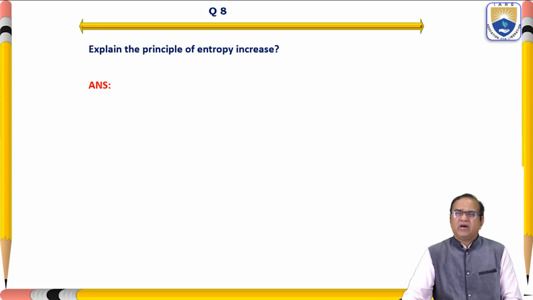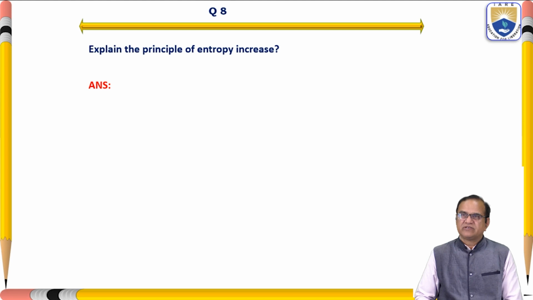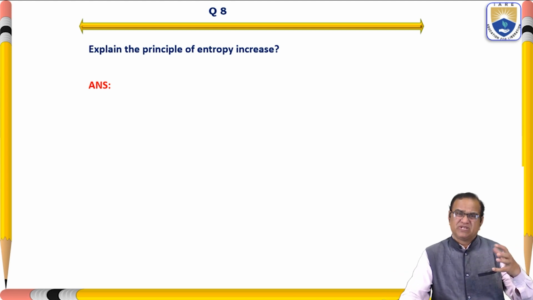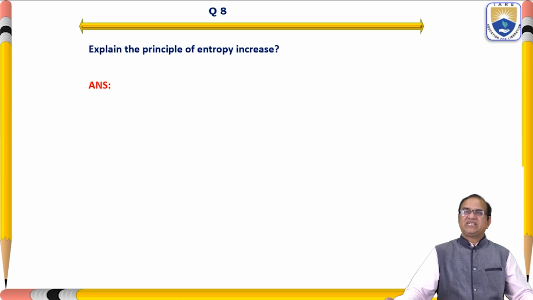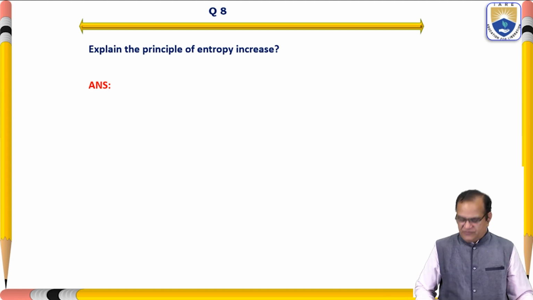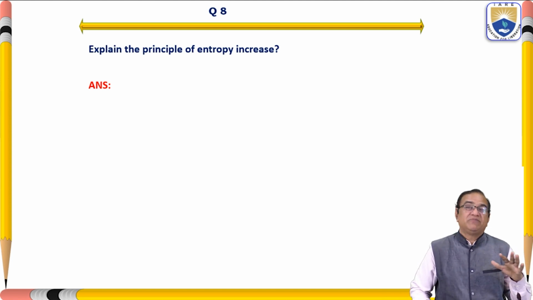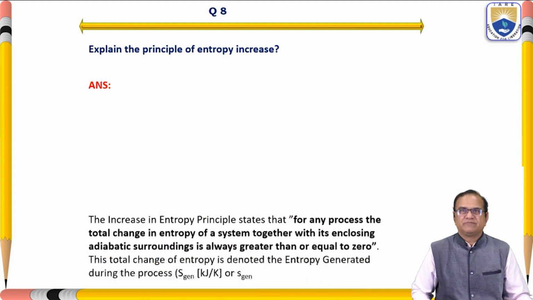Explain the principle of entropy increase. Entropy is a chaotic situation. It is not ideal, and it will generate inefficiency. The efficiency will be reduced by the generation of entropy.